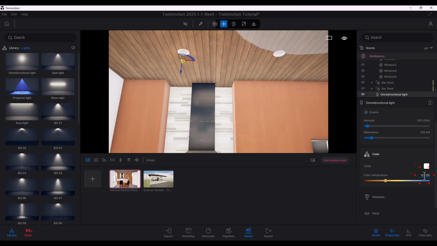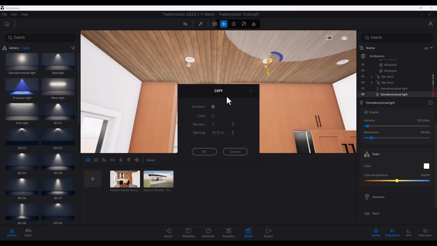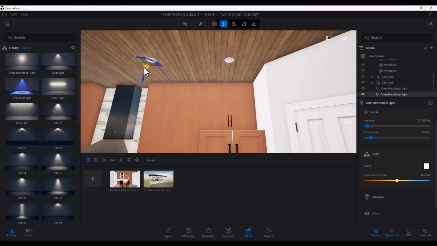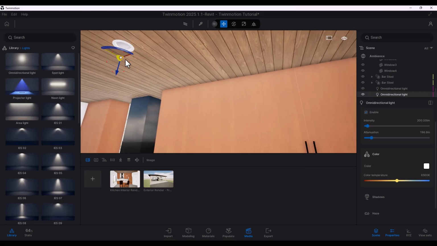And I'm going to give it 6500K to make it white light. And if we quit the media module, then we can place it right there. And then I'm just going to shift select, move it over here, hit OK. And we're just going to keep moving this. Don't know why it doesn't want to go where I'm telling it to move.